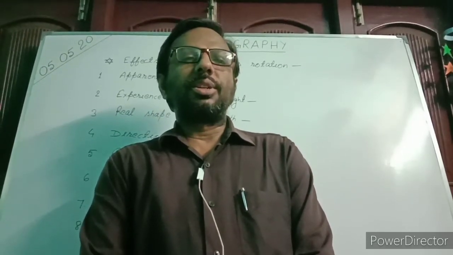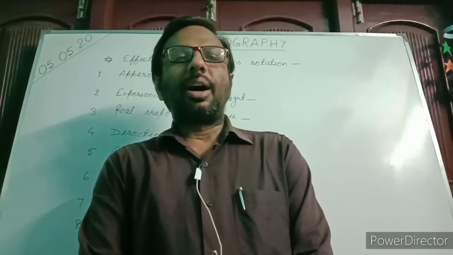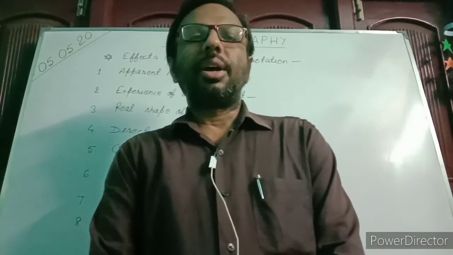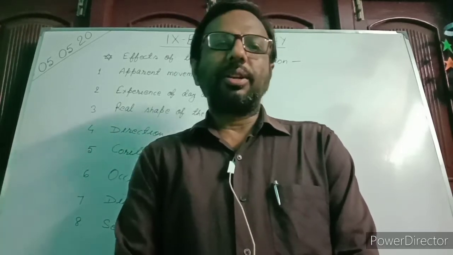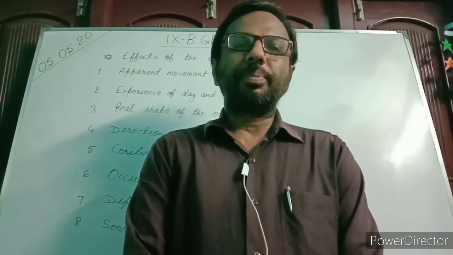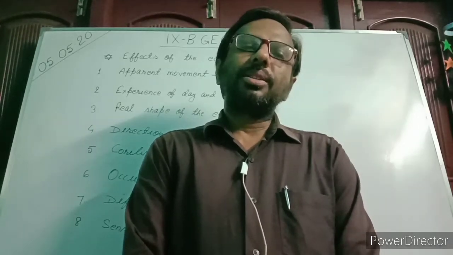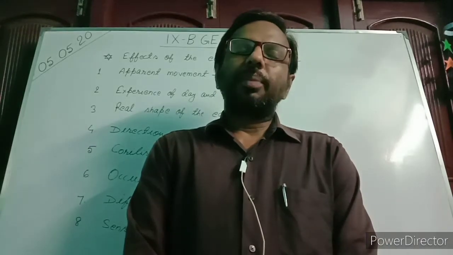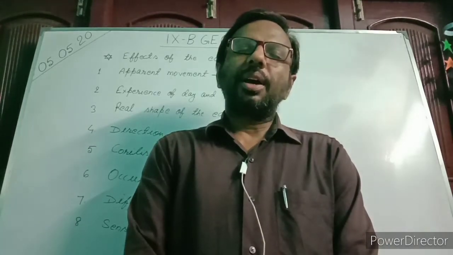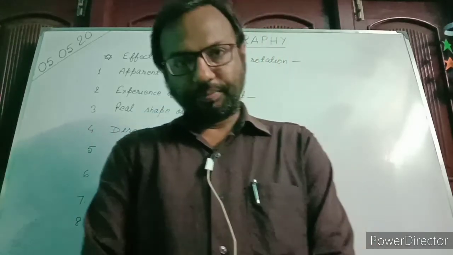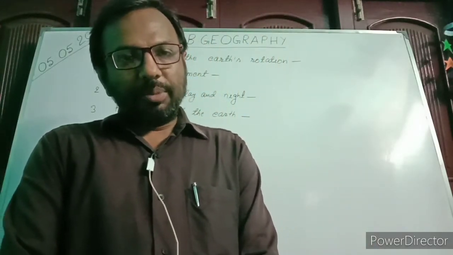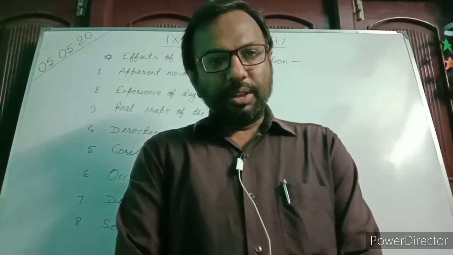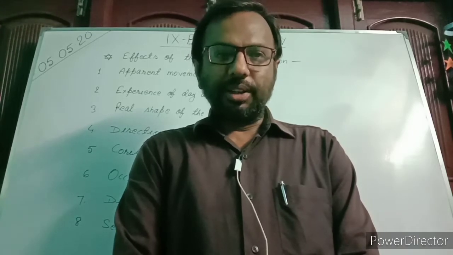So this is tilted by 23.5 degree. Longitude is tilted by 23.5 degree. Let us take one example. We consider the prime meridian, that is subtended by 66.5 degree with the equator. So this angle between the equator and the prime meridian is 66.5 degree. This angle is known as angle of inclination.